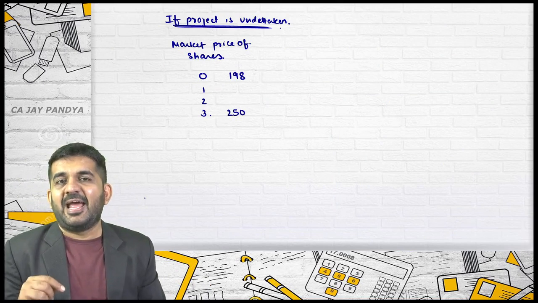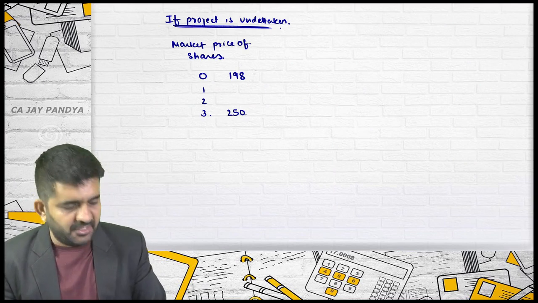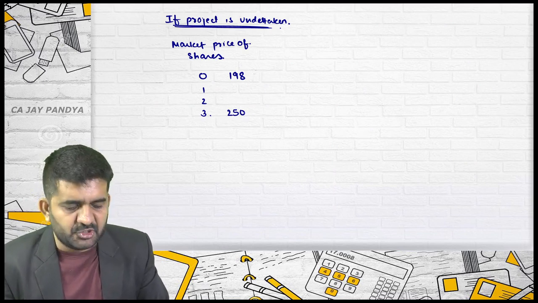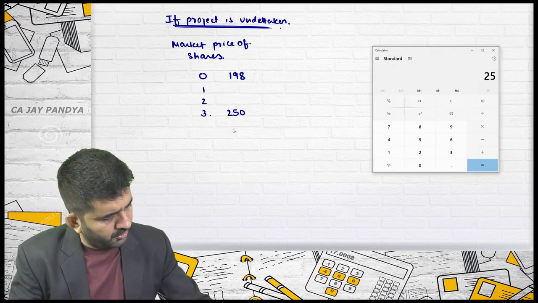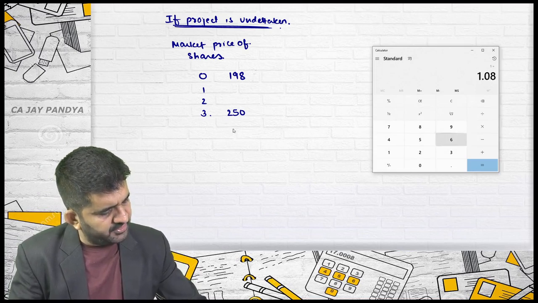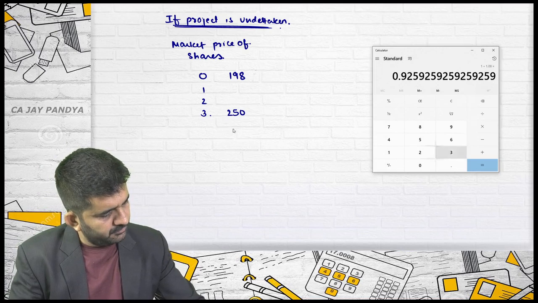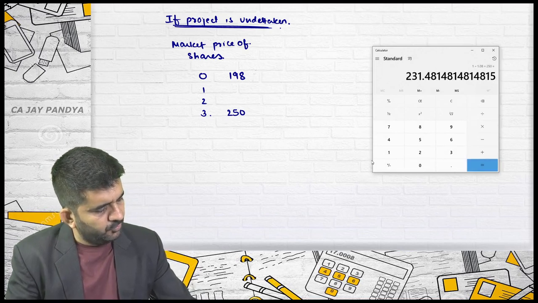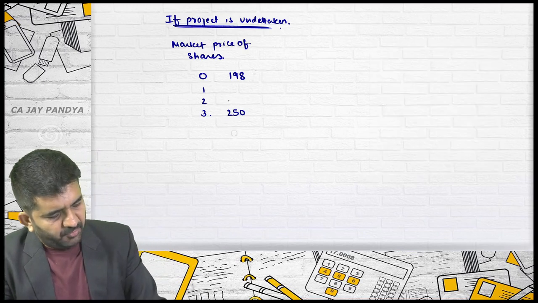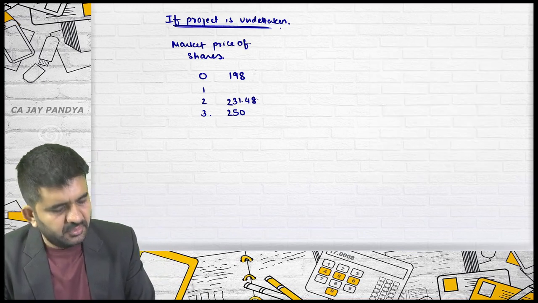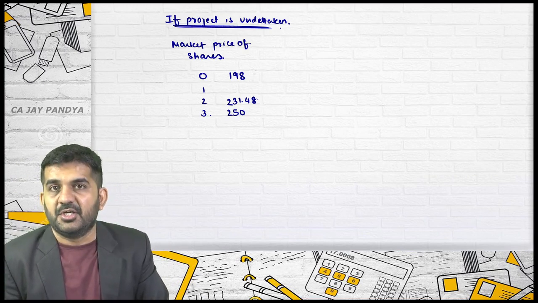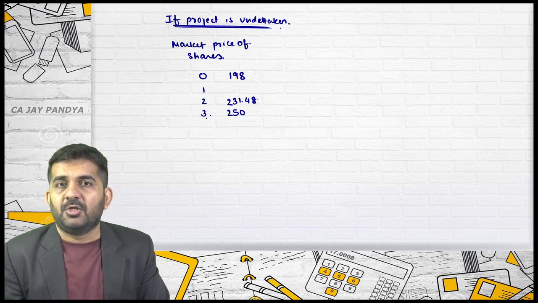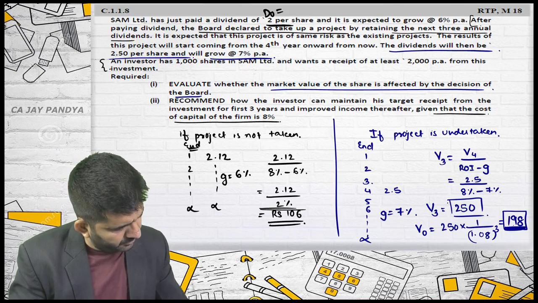What I can do is I can discount at 8%. If I discount 1 year from this 250, I will get the 2nd year's market price. How? 1 divided by 1.08 multiplied by 250 is 231.48. See what I have done? I have discounted 1 year's interest from this figure. I have converted the value of third year into the value of second year. Was this the value of third year or fourth year? No, it was of third year.